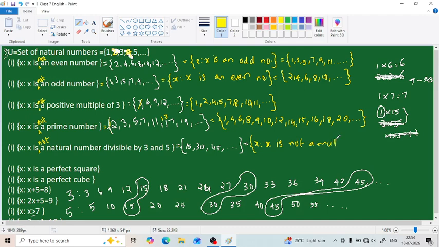set of all x such that x is not a multiple of 15. Here the given set is the multiples of 15, so its complement set will be not a multiple of 15. And in roster form, how can we write it? 1, 2, 3 up to 14, since the first number is 15. Ignoring 15, we can start from 16, 17 onwards up to 29 because 30 is here. Then excepting 30 we can write 31 and so on up to 44. Then from 46 it continues. So this is the answer.